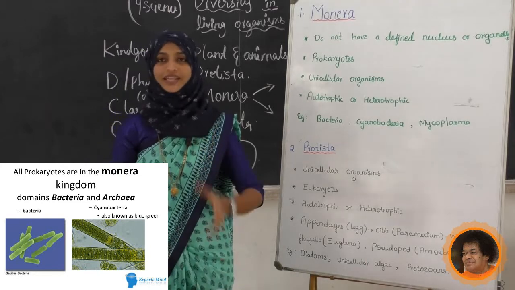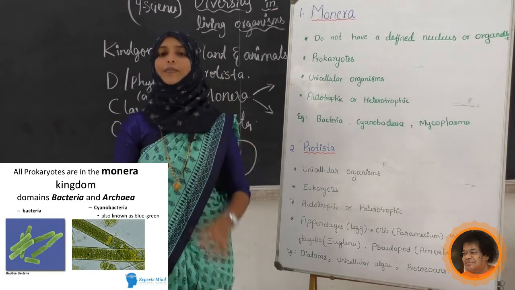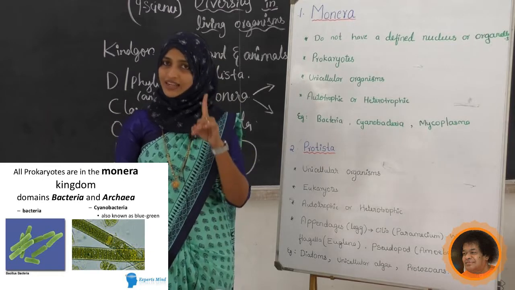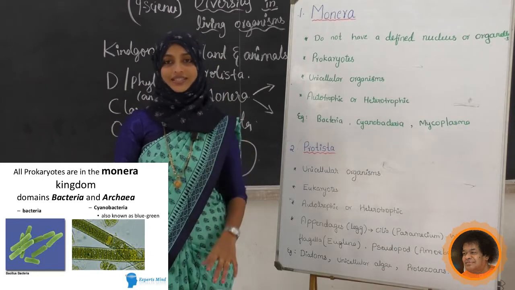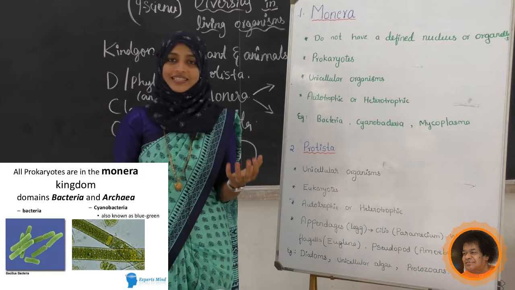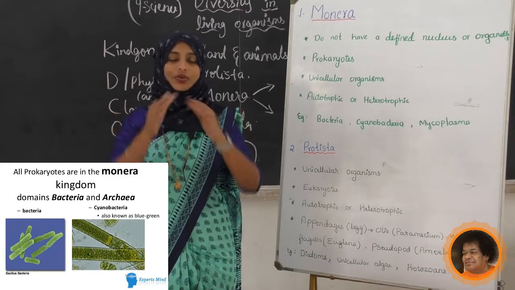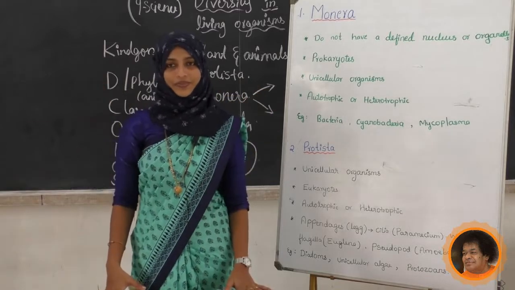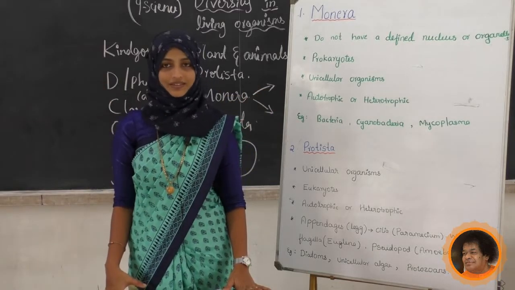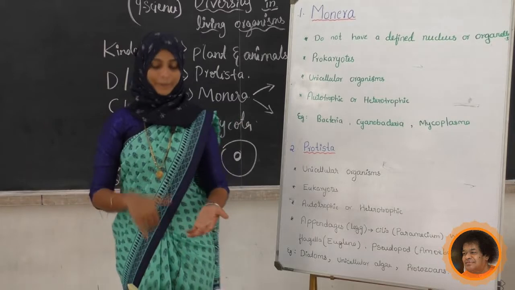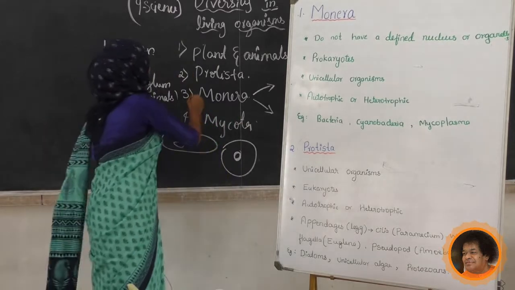Come to know what kingdom Monera is. See how simple a body it has. Unicellular, without a nucleus. A particular nucleus is not there. A nucleus is there, but it is indefinite. So nuclear membrane and nuclear boundaries we can't see. Organelles also we can't see particularly. Yes, so we have completed kingdom Monera.